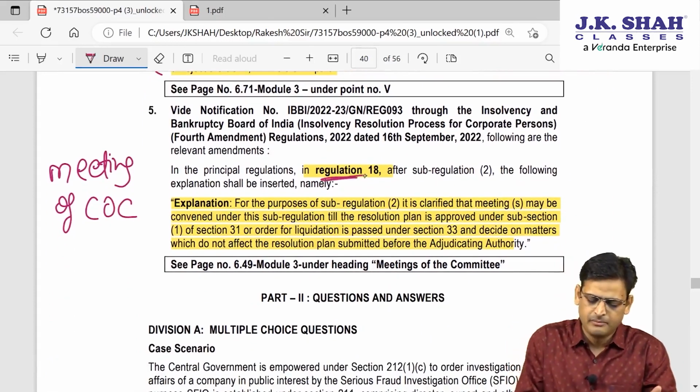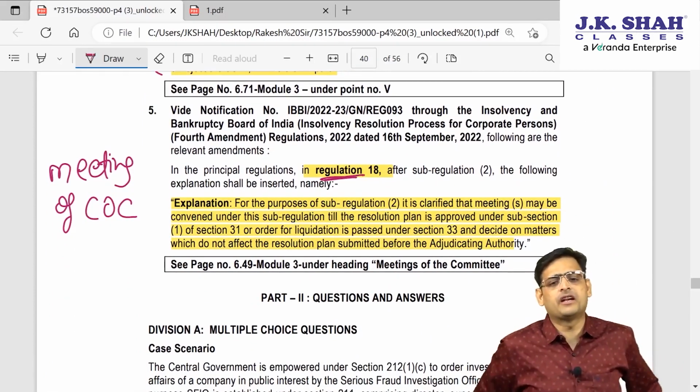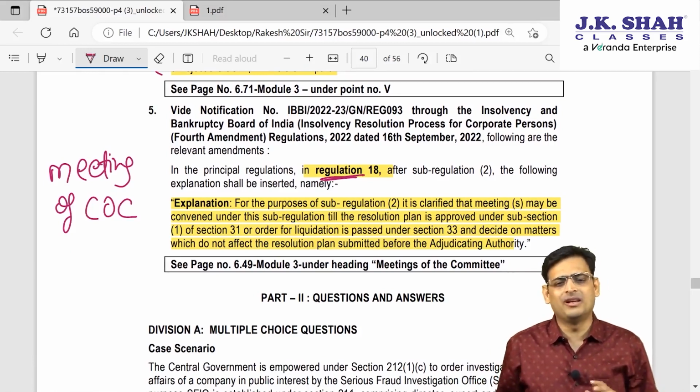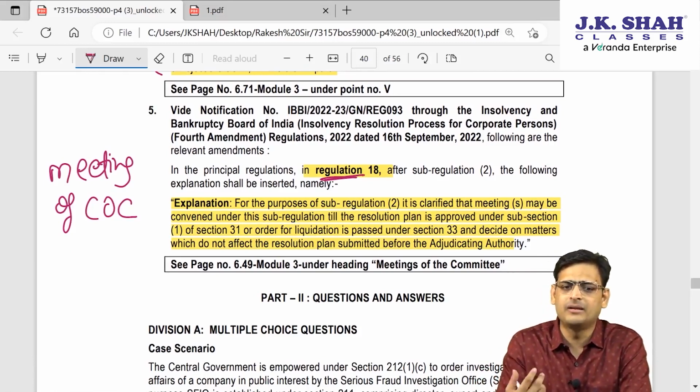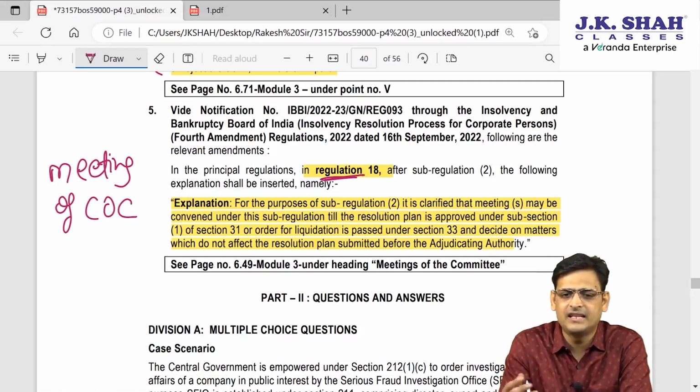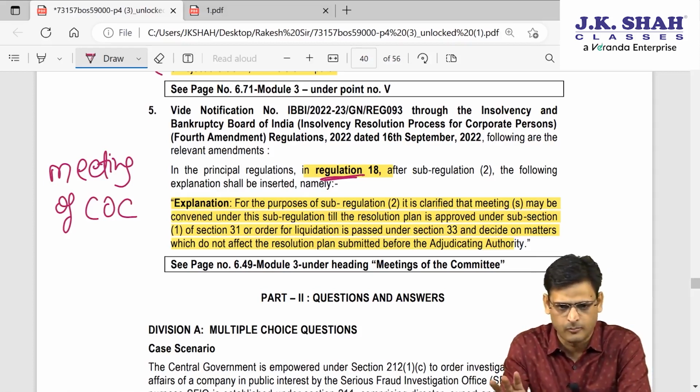Now, meeting of COC, Committee of Creditors meeting. A resolution professional or liquidator can call a meeting as many times as they want. There is no restriction. That provision is still there, that if they want to call a meeting at any given point of time, they can call the meeting, absolutely, no problem at all.